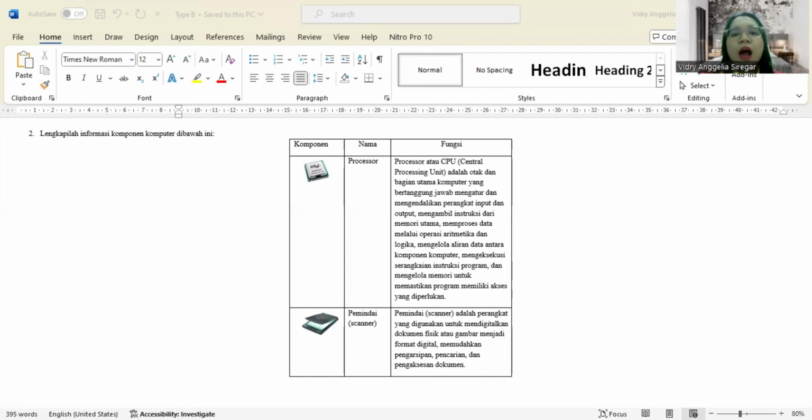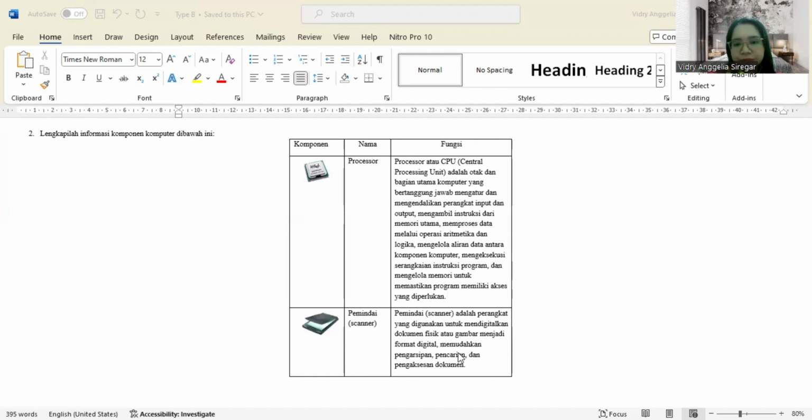The scanner also support integration with document management system or DMS for business process automation, increasing productivity and efficiency in information management.